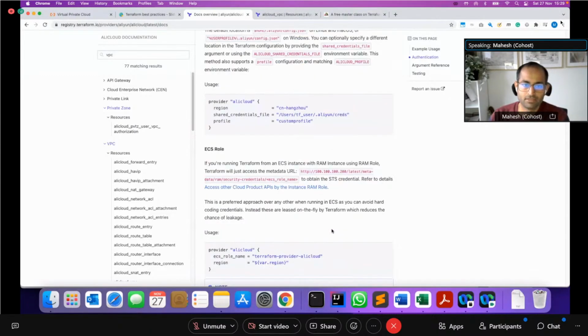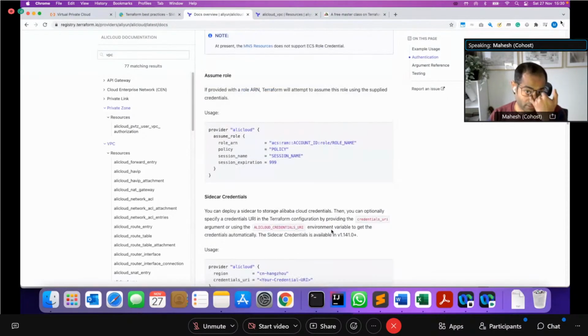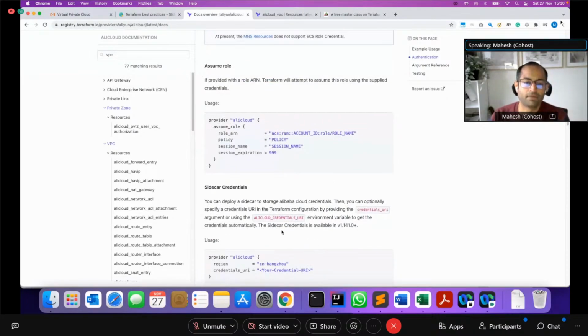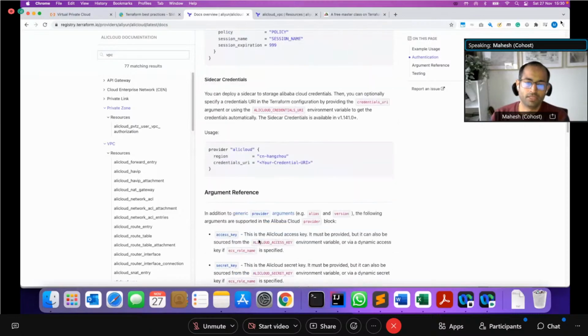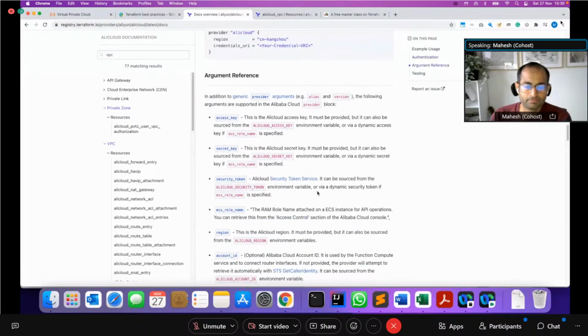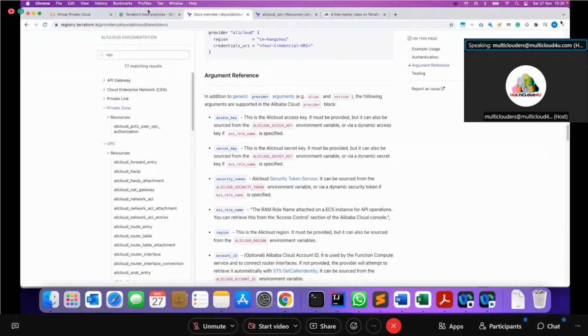If you have an instance that can assume the role and use those policies, that would be the ideal way of securely using and passing credentials. But go through that. That's the first thing to understand. So with Ali Cloud, you can use these 6 different mechanisms. You can ping this link in the chat window.